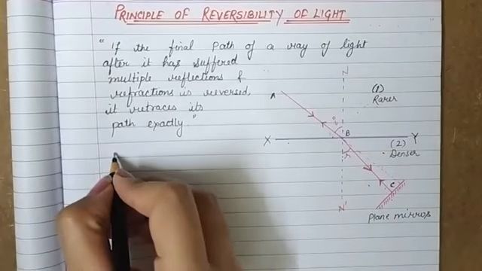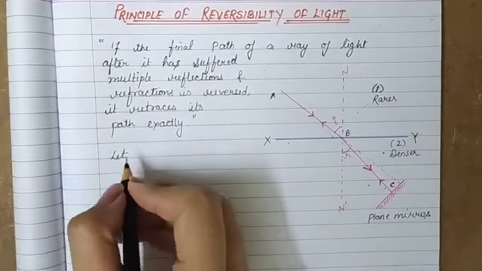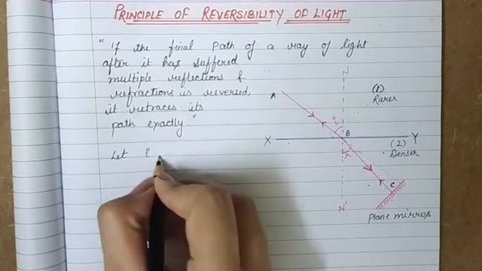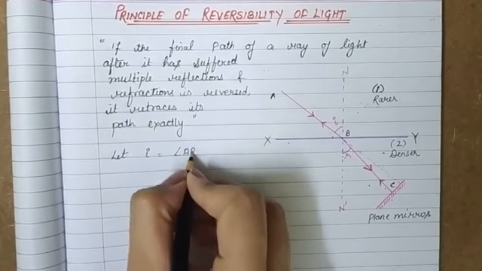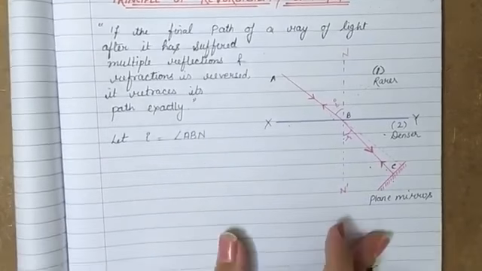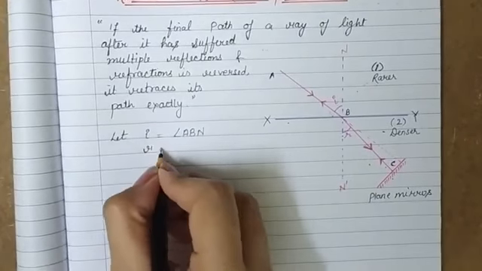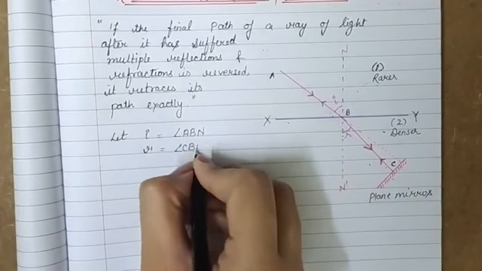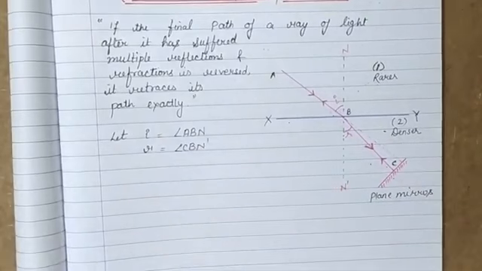Now we consider that I is the angle of incidence, which is equal to angle ABN, and R is the angle of refraction, which is equal to angle CBN dash.